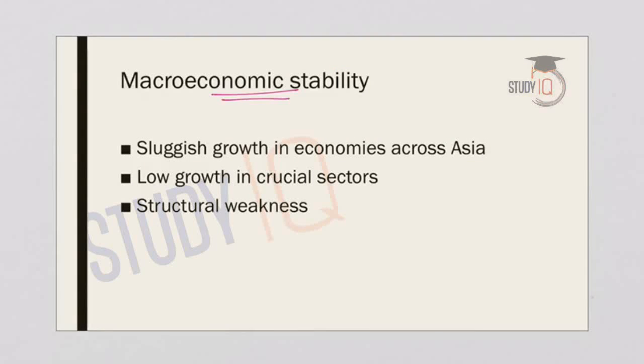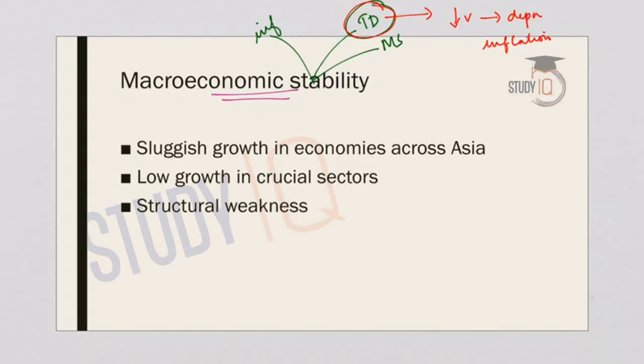Now coming to the macroeconomic stability of the economy. So what is meant by macroeconomic stability? It means that generally the economy is stable, and the stability is influenced by a variety of factors like the inflation rate in the economy, the trade deficit in the economy, the money supply in the economy, and various other factors. Now trade deficit is also a very important factor that determines macroeconomic stability, because when the trade deficit widens, it leads to a situation where the value of rupee will fall, leading to depreciation of rupee, and it will also lead to inflation. So we can say that this can lead to an instability in the macroeconomic situation of the country. So now we have seen that the trade deficit has narrowed.